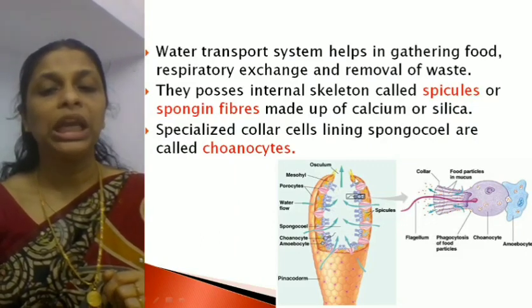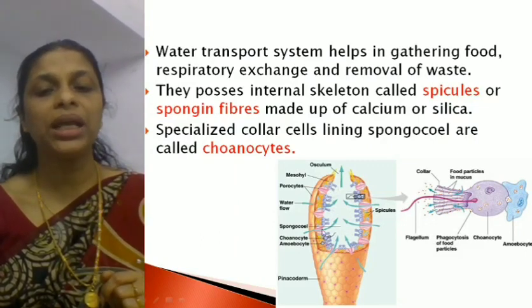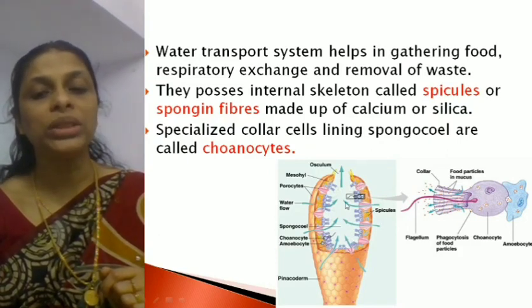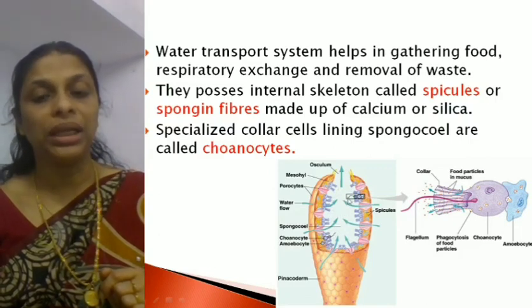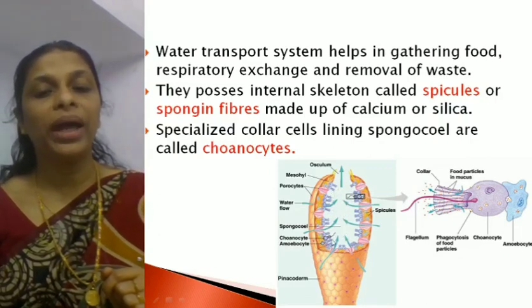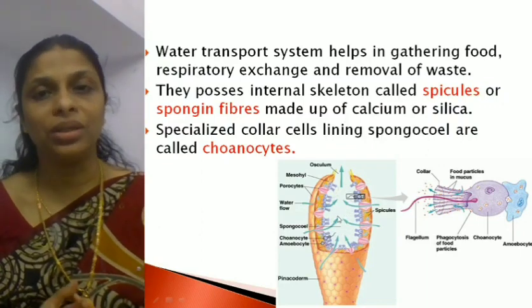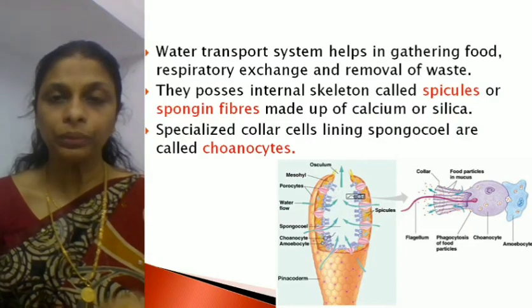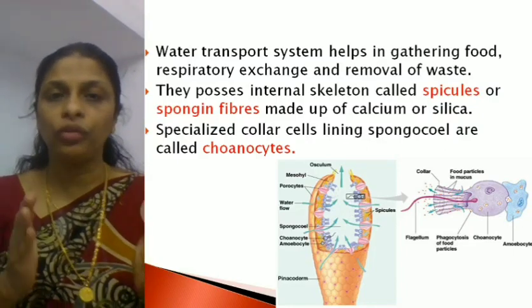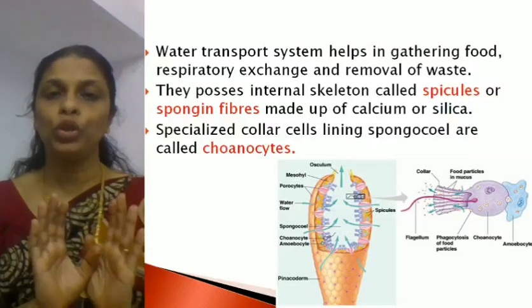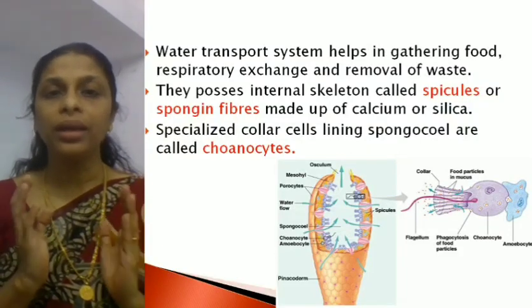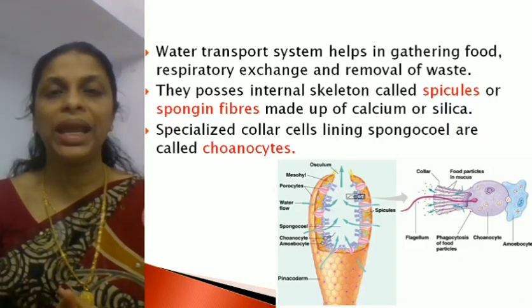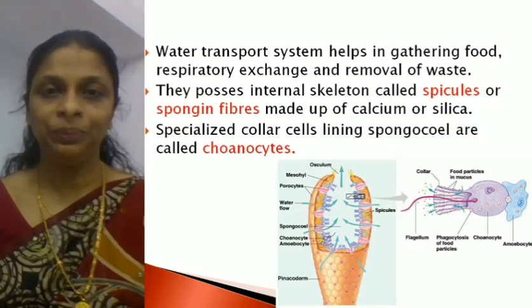The inner layer is made up of these cells called choanocytes, and the spongocoel, the innermost cavity, is lined by these choanocytes. So you may get a question, what are choanocytes? Choanocytes are specialized collar cells lining the spongocoel, found around the spongocoel. So the cavity is lined by this type of cells called choanocytes, which form a layer called the choanoderm. Hope it's clear?